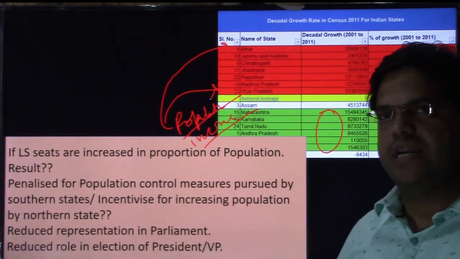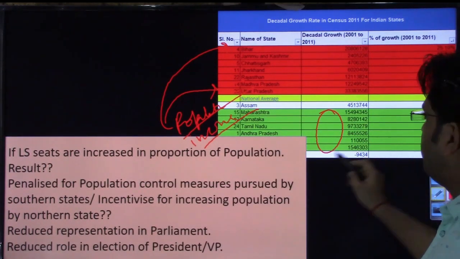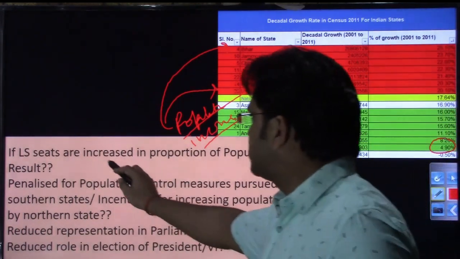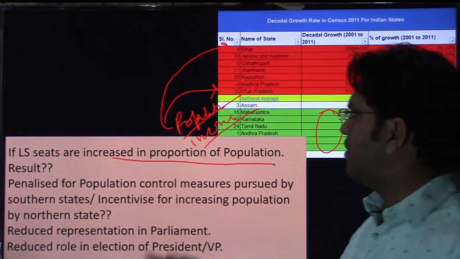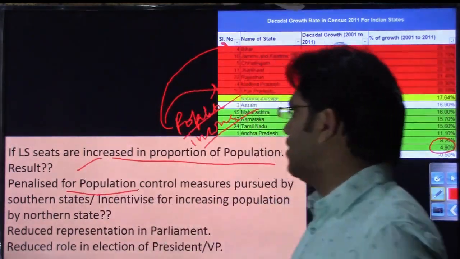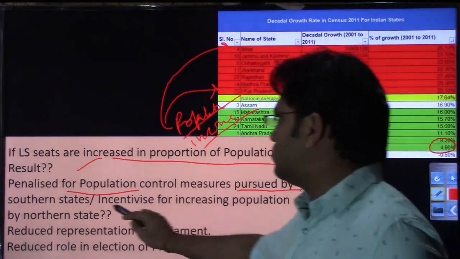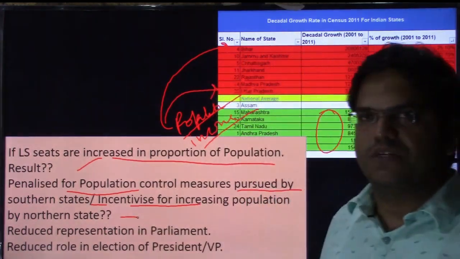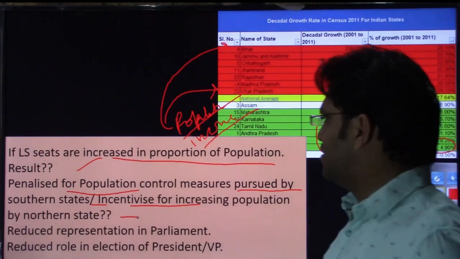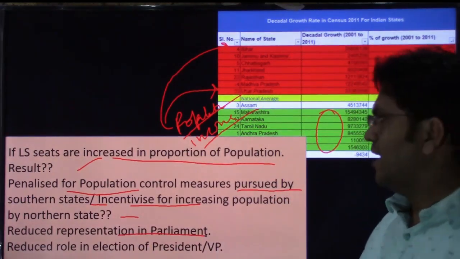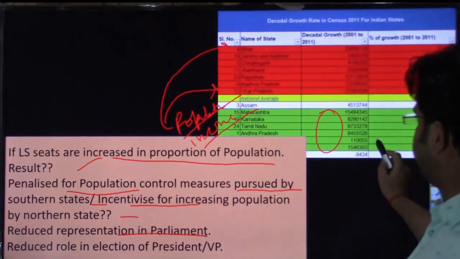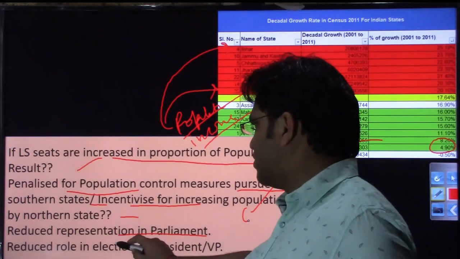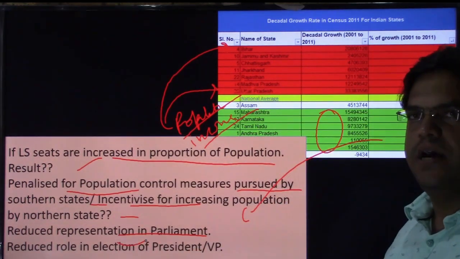Now at the political level as well, just because these states have taken population control measures, you are disincentivizing at the political level as well, right. If Lok Sabha seats are increased in proportion of population, what will be the result? Result is that penalizing for population control measures pursued by southern state and incentivizing for increasing population by the northern state, right. That is what we are indirectly saying. So reduced, and that will also result in reduced representation in parliament for these good performing states, for taking control, population control measure, and reduced role in election of president and vice president.